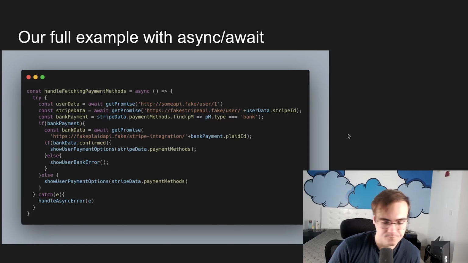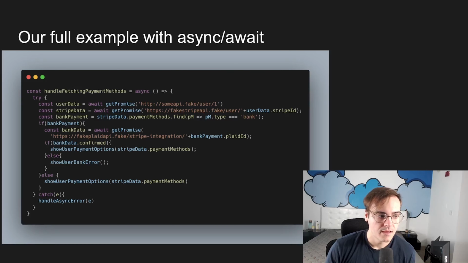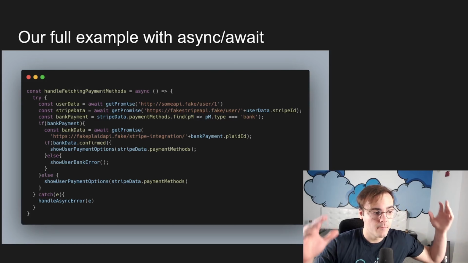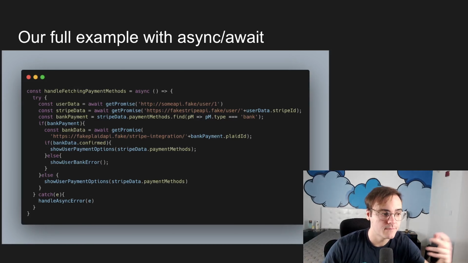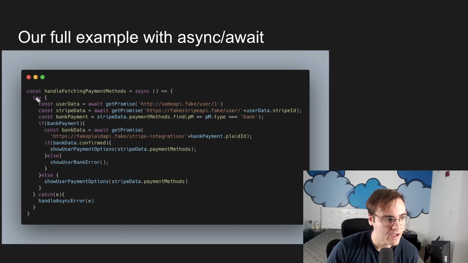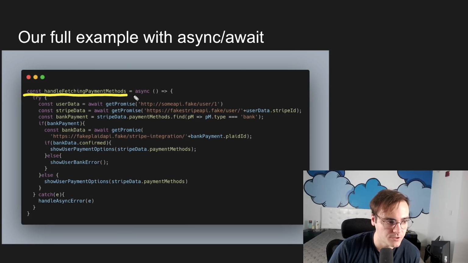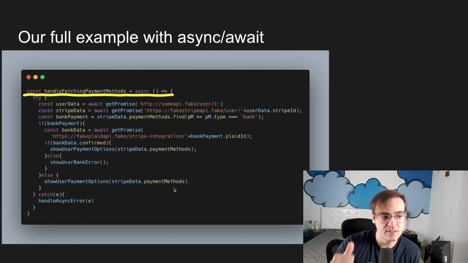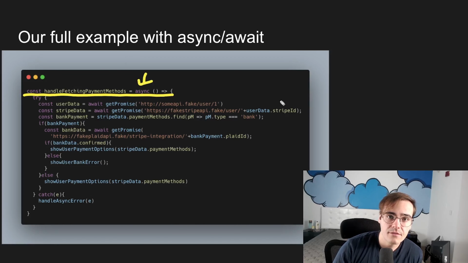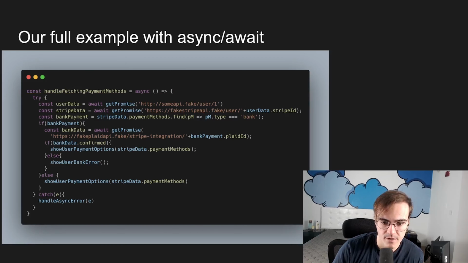So check it out. We're doing the same thing, but now we're using async await. We've reduced our code in length a lot, and we've reduced it so it's only one single function scope. Our dream is a reality. At the top here, we had to wrap it in a function, because in order to do async await, the code needs to be wrapped in a function, and you need to explicitly specify using the async keyword that the function is going to be utilizing async await. So we have this async function here.